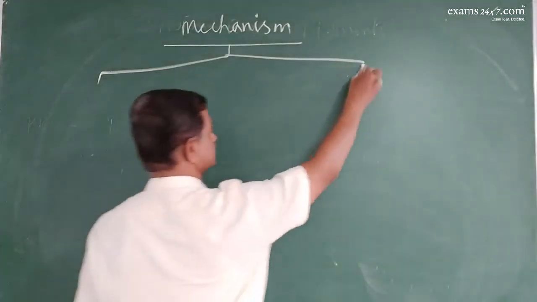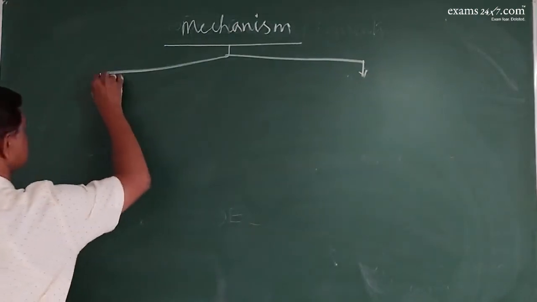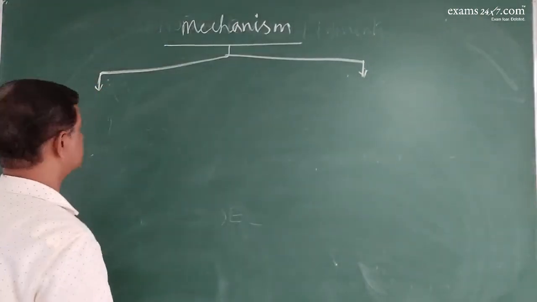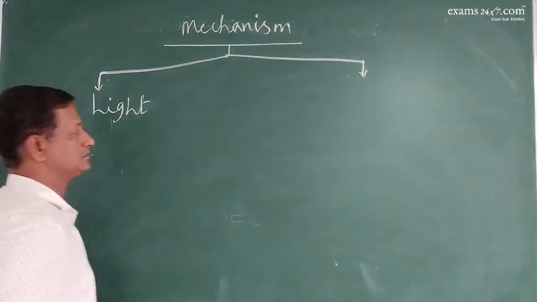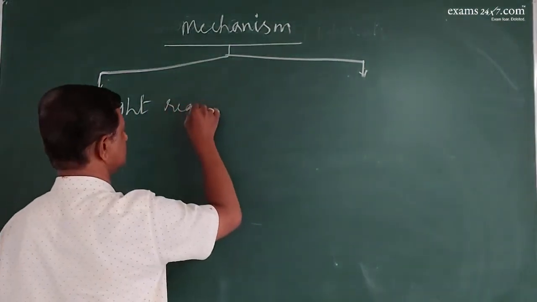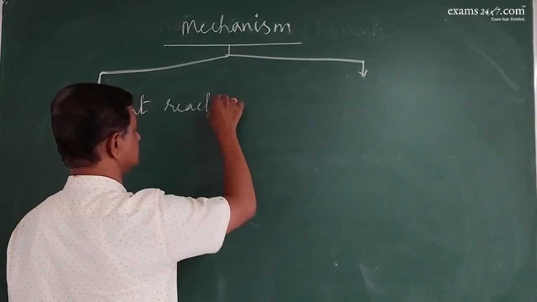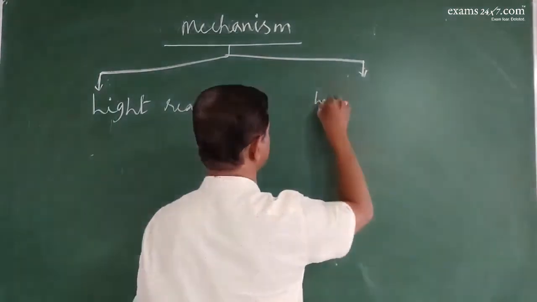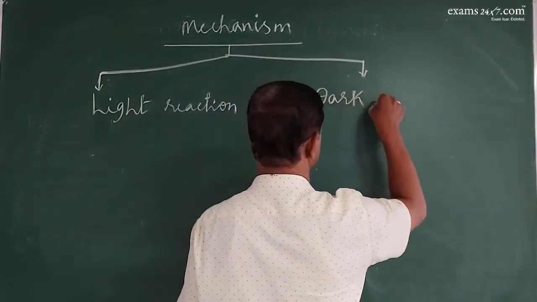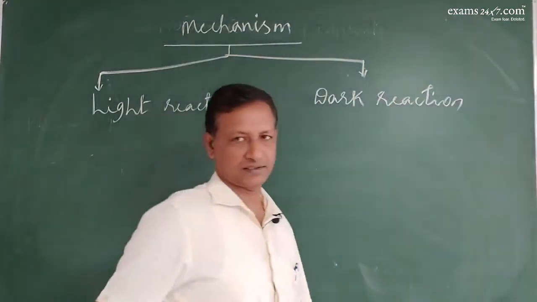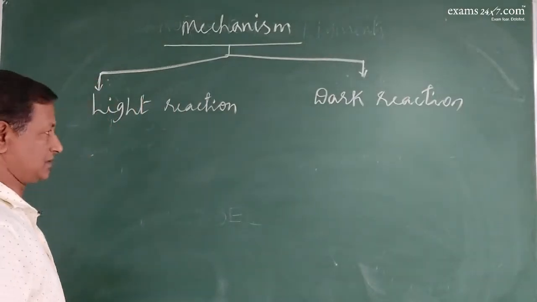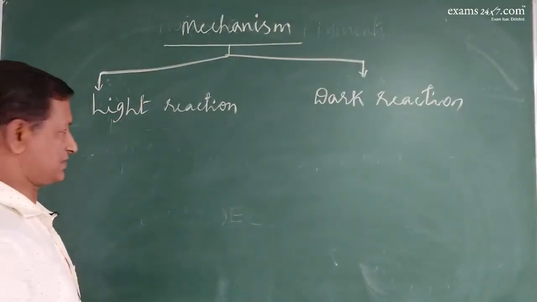Which are they? One, light reaction. The other is dark reaction. So these are the two phases.